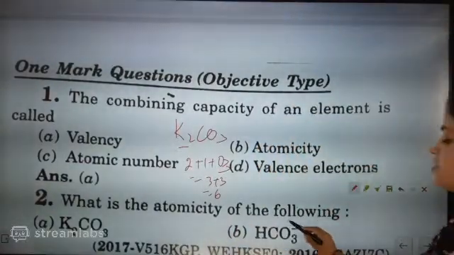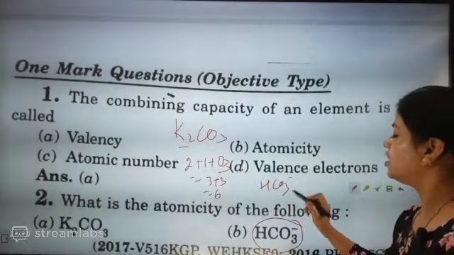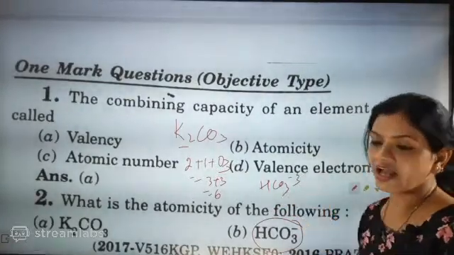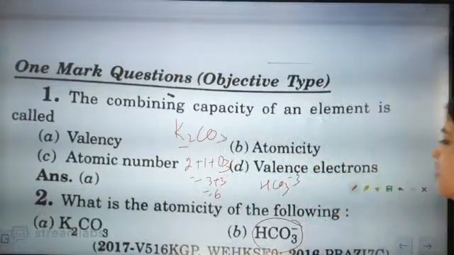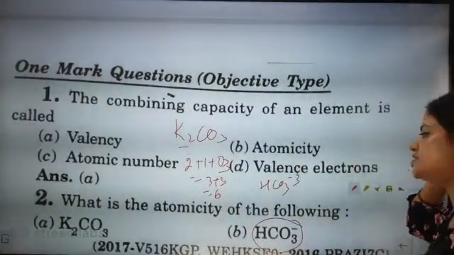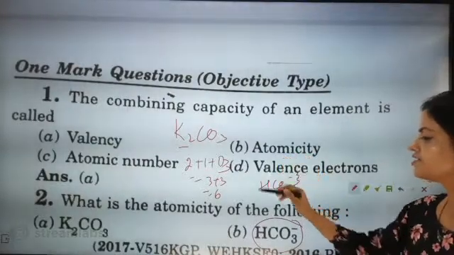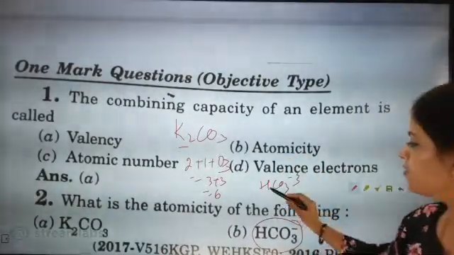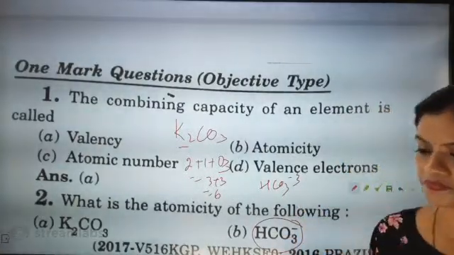Now the second one, HCO3. It does not matter whether it is a cation or anion. What we have to do is check the atomicity of whatever compound is there. So hydrogen 1, carbon 1, oxygen 3.